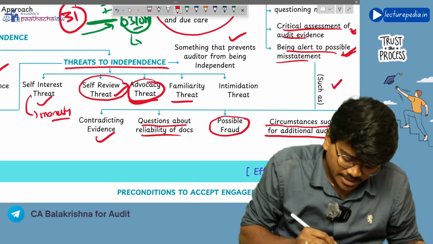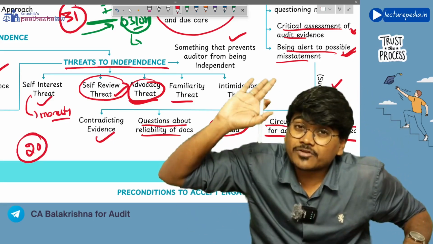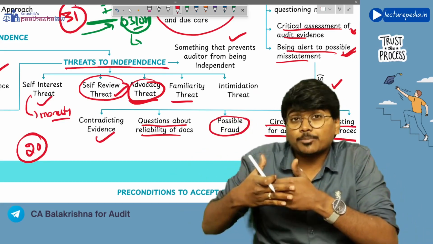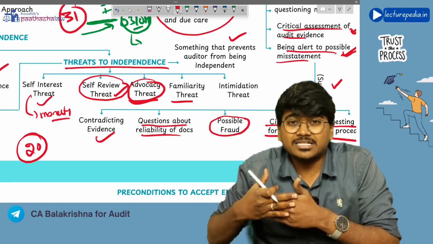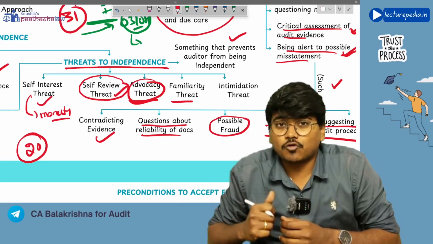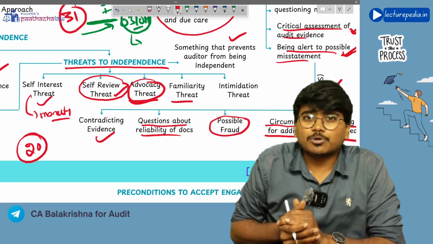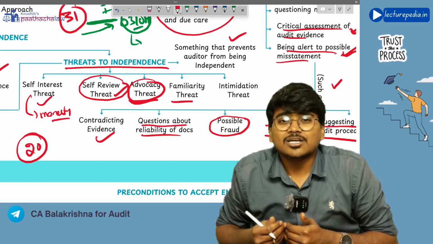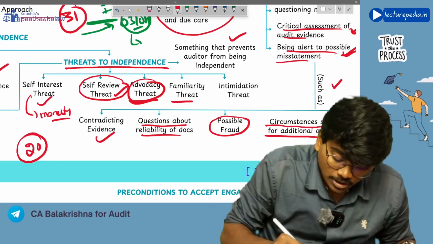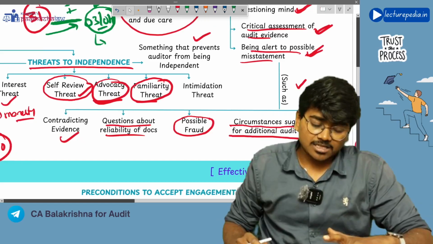Let's say you have been doing the audit of the company for the past 20 years. If you are doing the audit for the same client for 20 years, there will be a proper relationship, proper bonding between you and the client. Now in this situation, if the client has done any misstatement or any fraud, and the client requests you not to disclose this fraud in your audit report, then there is a high chance that you will not disclose it, because there is a relationship between you and the client, right? So this familiarity threat also prevents the auditor from acting independently.